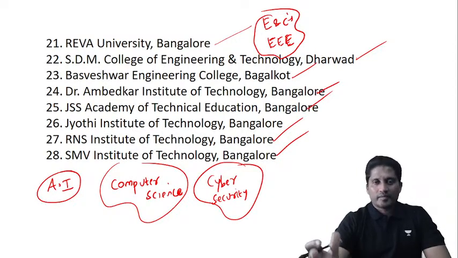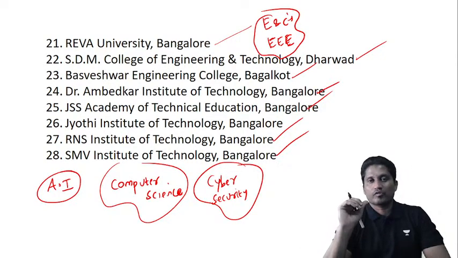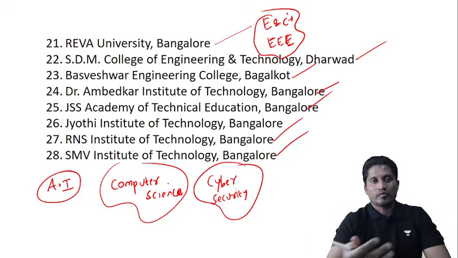So again, it depends on your personal interest, which course you like or which course you want to pursue. Even chemical engineering, I know people who are doing extremely well in chemical engineering.